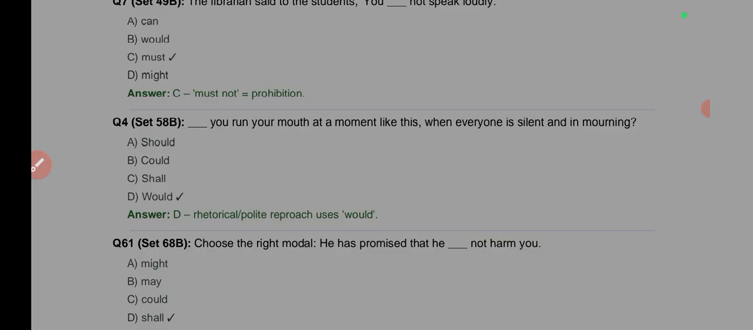Could, no. Shall, no. Would. Okay, if it is should, you see, should and would are correct. But in this context, it is a rhetorical question. You don't expect an answer from the person, okay? If it is something you expect an answer to, a non-rhetorical question, for example, say,